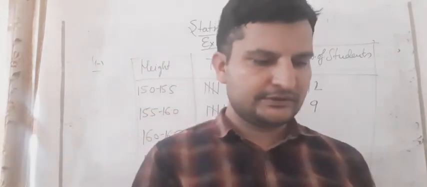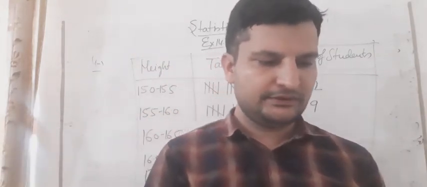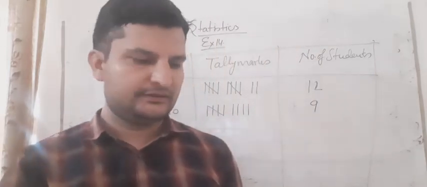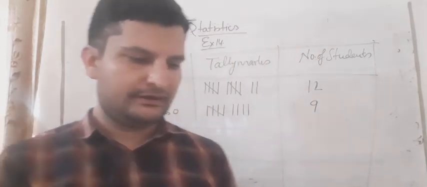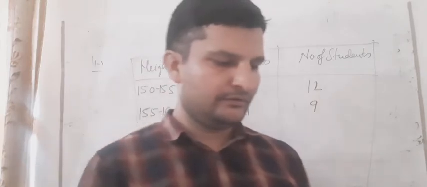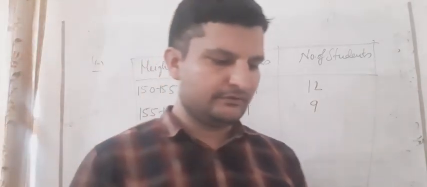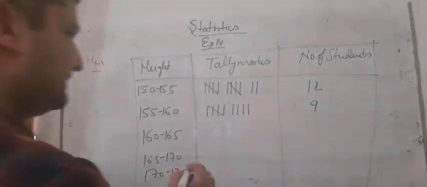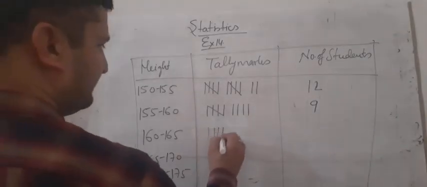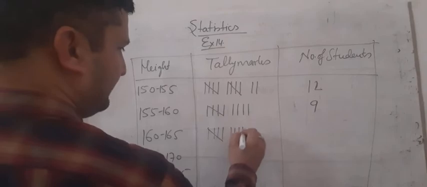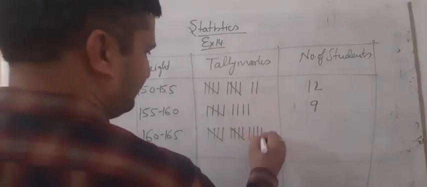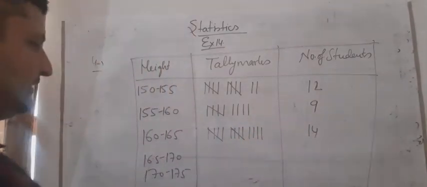Now 160 to 165. There are a lot in 160 to 165. 1, 2, 3, 4, 5, 6, 7, 8, 9, 10, 11, 12, 13. 13 are coming. No, one more is here. 14 are here. So we can say 14 are there.